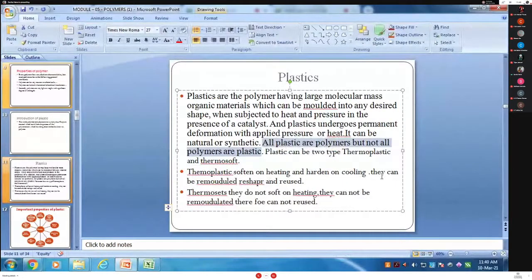All plastics are polymers, but not all polymers are plastics. It is very important. Plastic can be of two types. Which ones? Thermoplastic and thermosoft. So what is the difference between rubber and plastic?